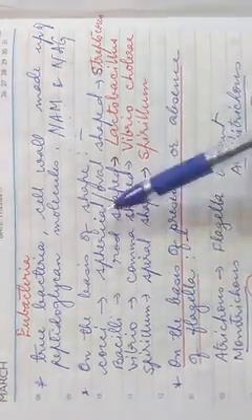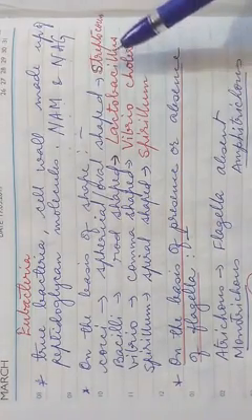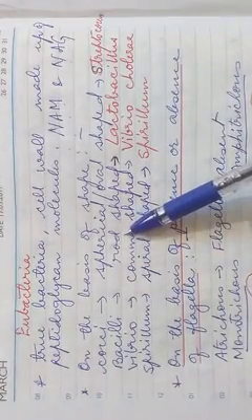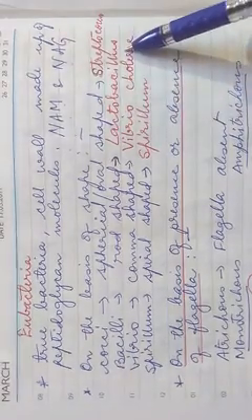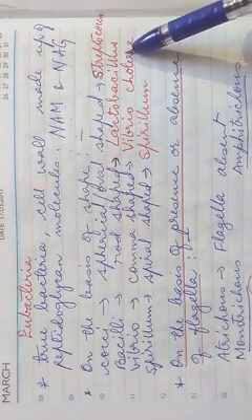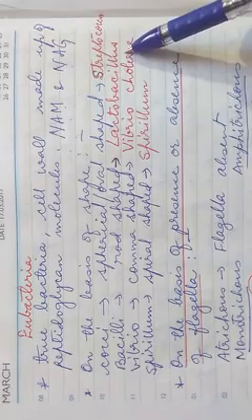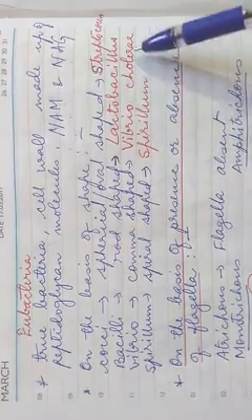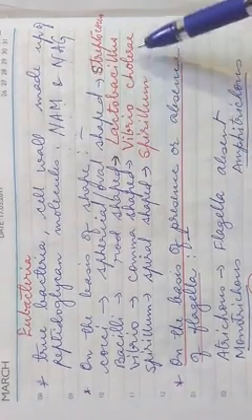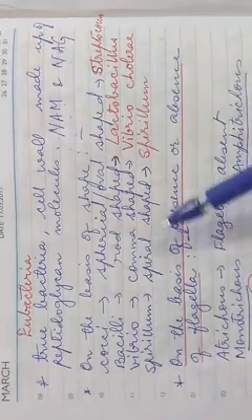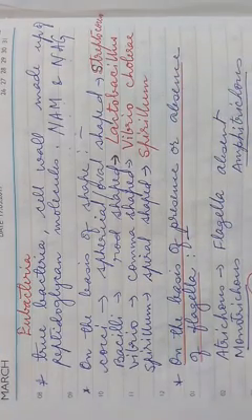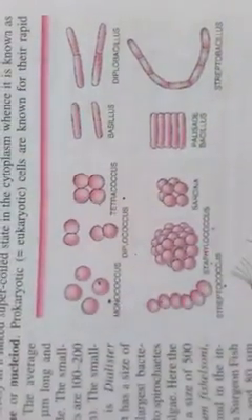Example of spherical bacteria: streptococcus. Example of rod shaped bacteria: lactobacillus, which is responsible for conversion of milk into curd. Example of comma shaped bacteria: vibrio cholerae, the bacteria which causes cholera disease. And the spiral shaped is spirillum. Now these different types of bacteria can be classified into some more types.